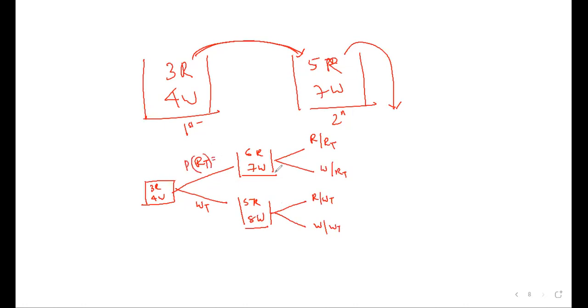Now tell me the probability of each one. What is the probability of red transferring? How many red are there here? 3 by 7. Probability of white transfer, 4 by 7. Probability of red given that red is transferred, 6 by 13. Probability of white given that red is transferred, 7 by 13. Total will be 1. Probability of red given white is transferred, 5 by 13, and white, 8 by 13. Now tell me, what is the probability of getting red here?